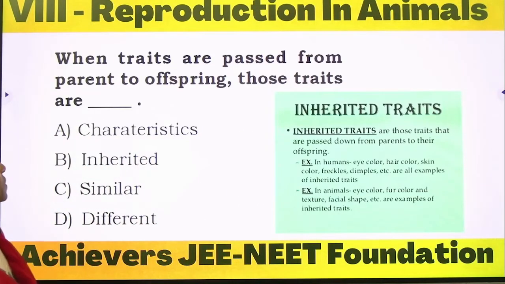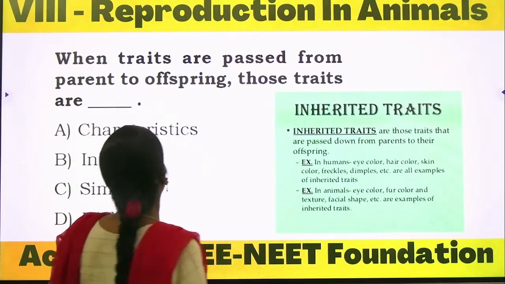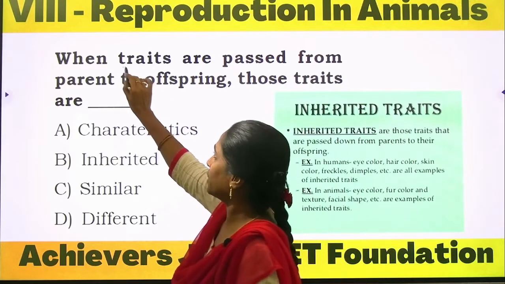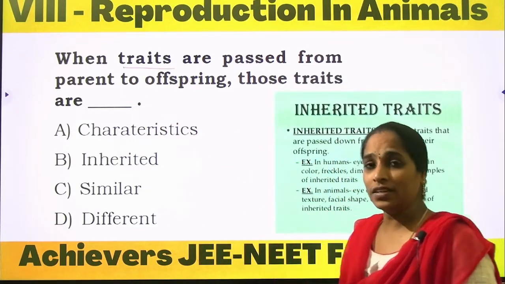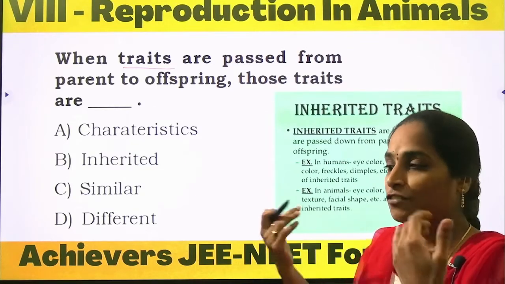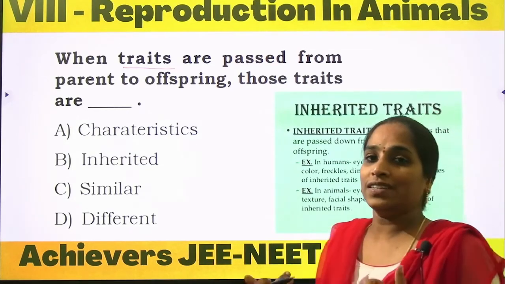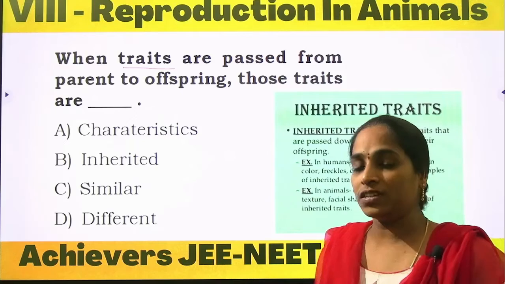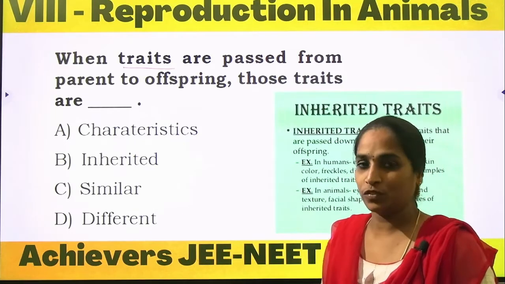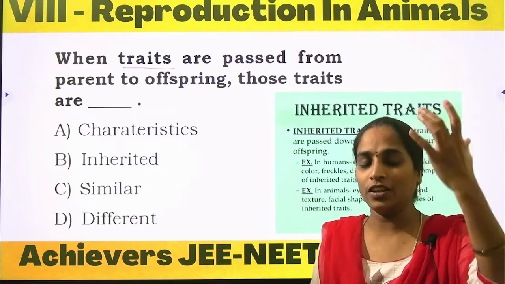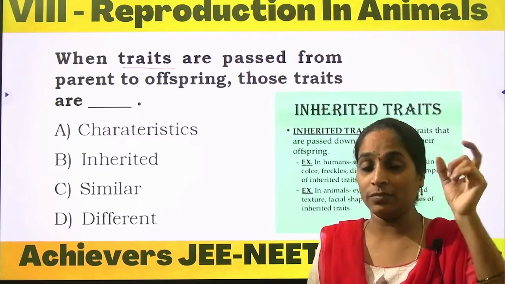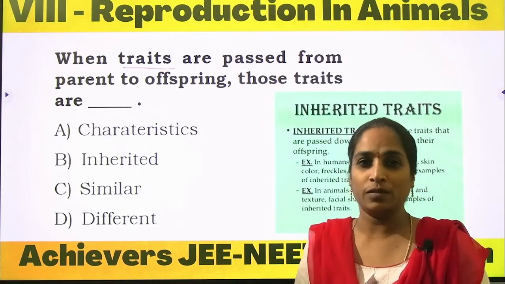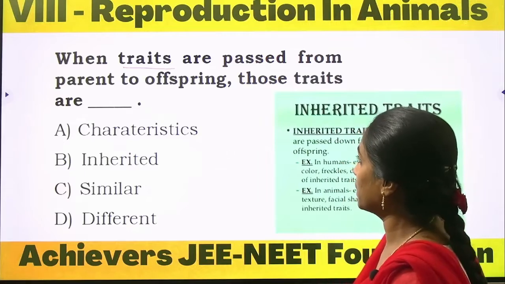Next, what is the next question? When traits are passed from parent to offspring, those traits are, what are traits? Characters. It might be the external characters, morphological, nothing but the physical appearances. So we will be exactly resembling our parents. So commonly, what kind of characters can be passed from parents to progeny? Like we can say the color of the hair, the texture of the hair, it might be curly hair or silky hair, right? And the skin tone also we can observe. Skin tones might be similar sometimes.